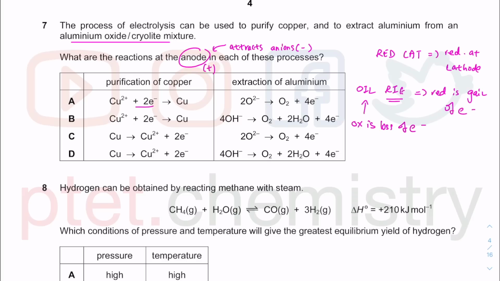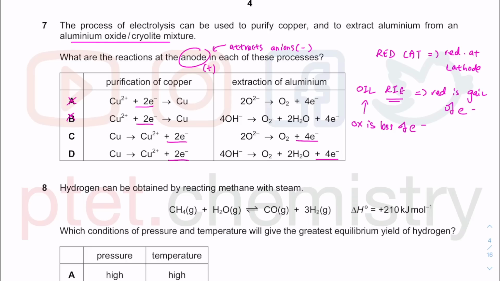And you are going to lose electrons at the anode. So this is gaining electrons, so I know A and B are out. In terms of losing electrons, this one is, hang on, no. This one is losing electrons, so this one is okay for the anode for each of these processes. So this one is also losing electrons, this one is okay. But we've got to think about the two different case studies.